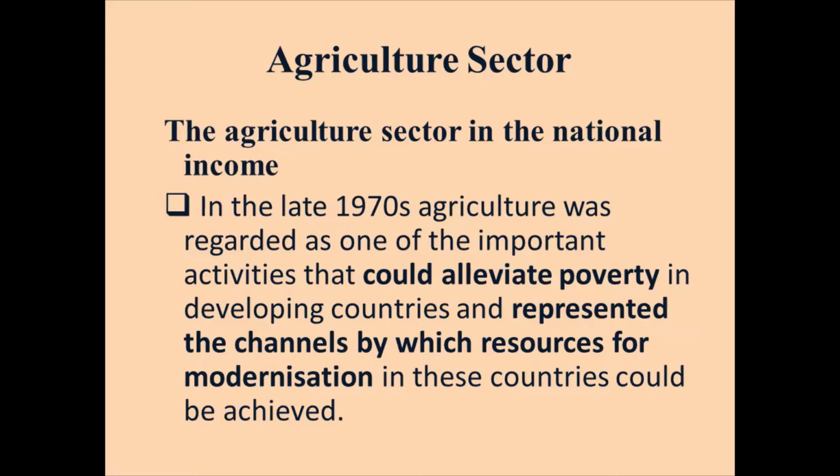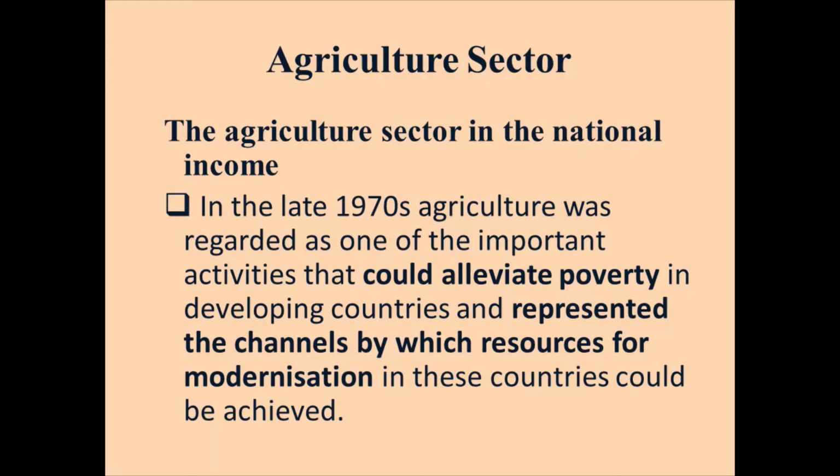We could see that as at the late 1970s, agriculture was regarded as one of the important activities that could alleviate poverty in developing countries and represented the channels by which resources for modernization in these countries could be achieved. So here we see two very important things: in the late 1970s, agriculture was seen as one of the most important ways to reduce poverty.